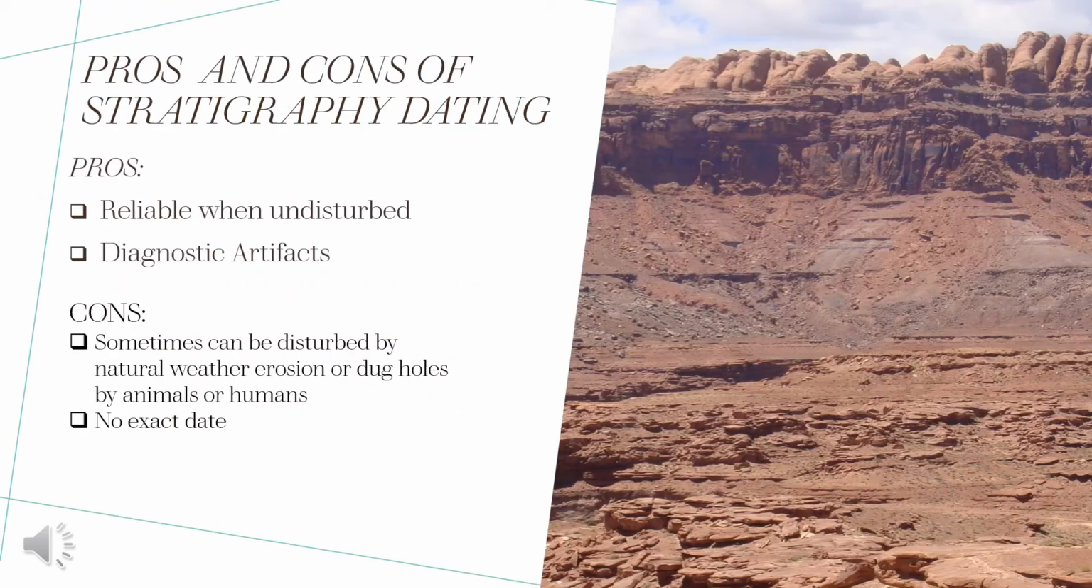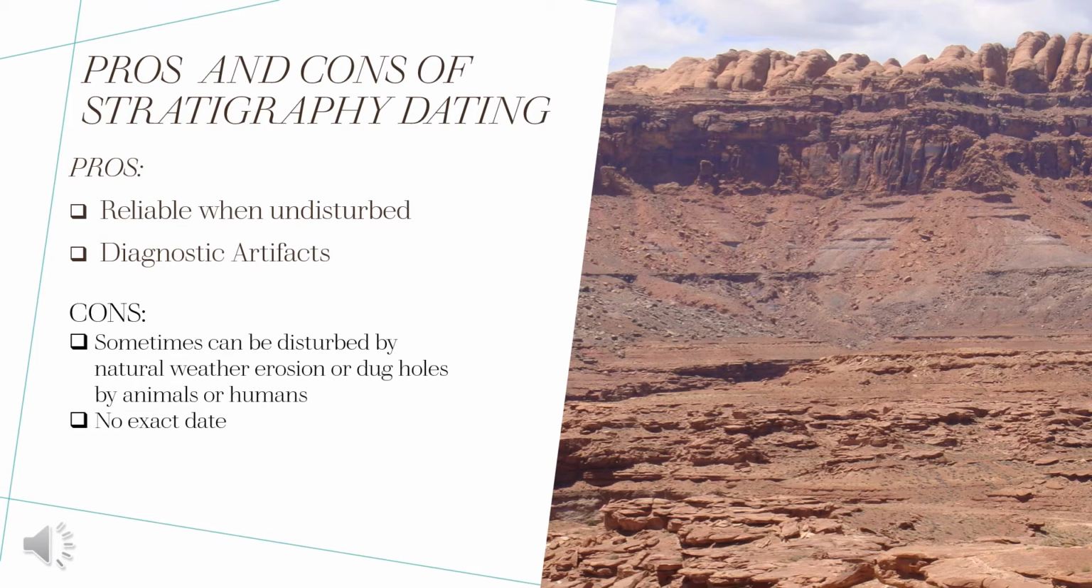Some pros of using stratigraphy dating are that it is reliable when studying and dating objects or sites that are undisturbed. Another way we are able to determine age through stratigraphic dating is based on objects found near or within soil strata, such as stone tools, different pottery styles, and objects that were clearly from a certain time period.